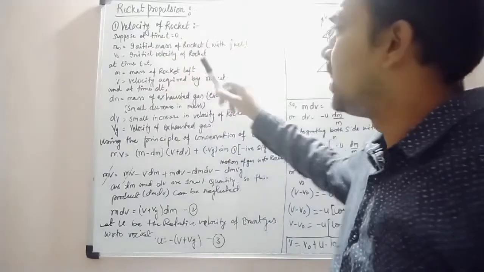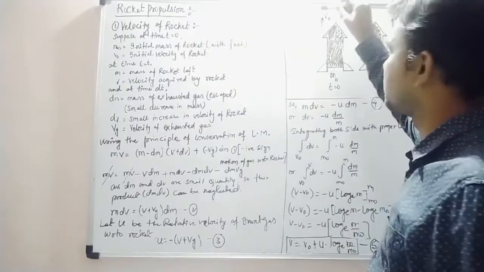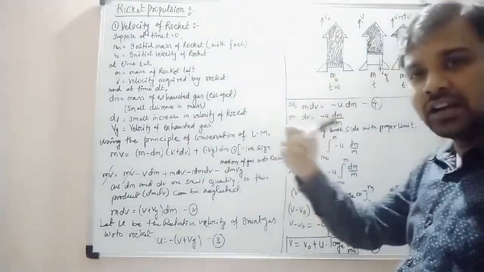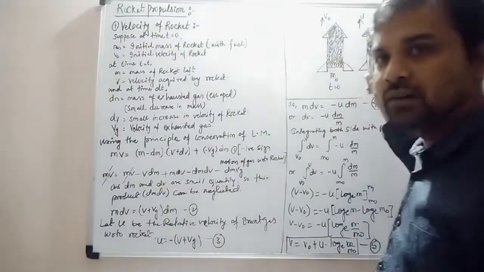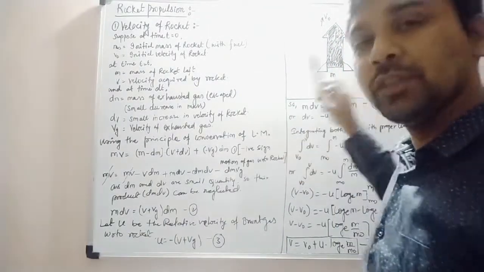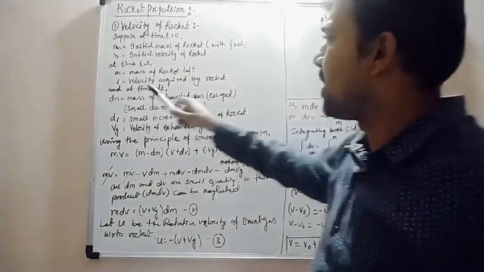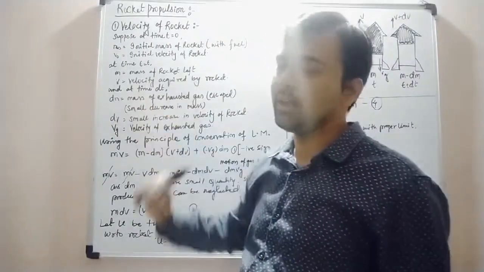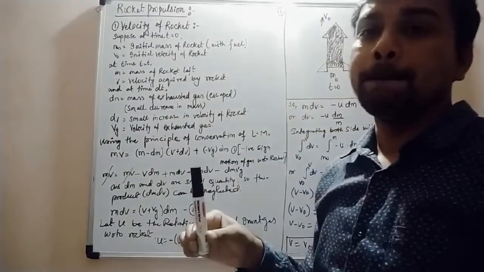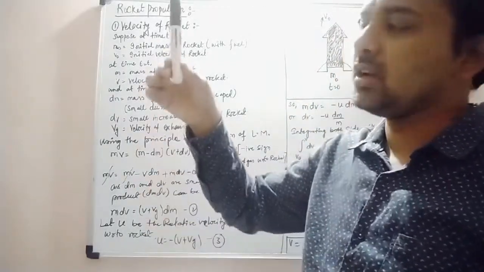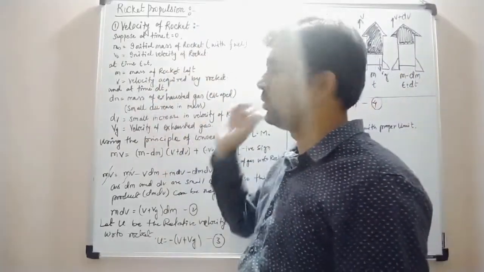equals 0, the initial mass of the rocket is m naught, and v naught is the initial velocity of the rocket. After a certain interval of time, small t, some of the fuel comes out in the form of gas. So the mass of the rocket becomes small m. The velocity acquired by the rocket becomes v, because the rocket is moving in an upward direction and the gas is coming out in the downward direction.